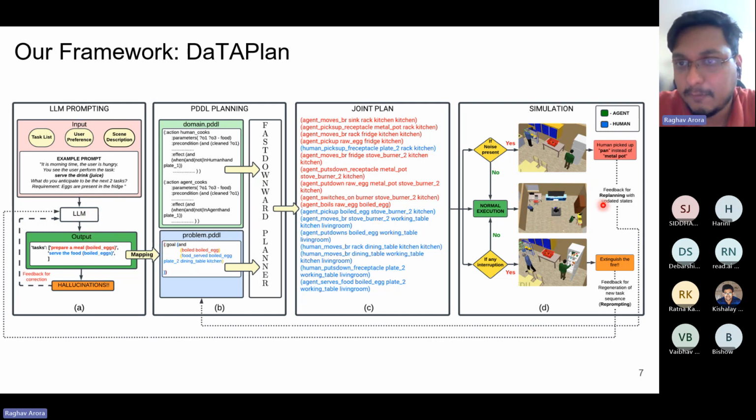The second form of feedback that we consider is where the human deviates from the actions as generated by the agent. And in this case, the feedback goes back to the planner. So for instance, if the human was expected to pick up a particular item, but the human did not pick it up, or the human ended up doing something else, then that feedback would reach the planner and replanning would happen, which would incorporate the action taken by the human, and a new plan would be generated from the given state, and the execution will continue.